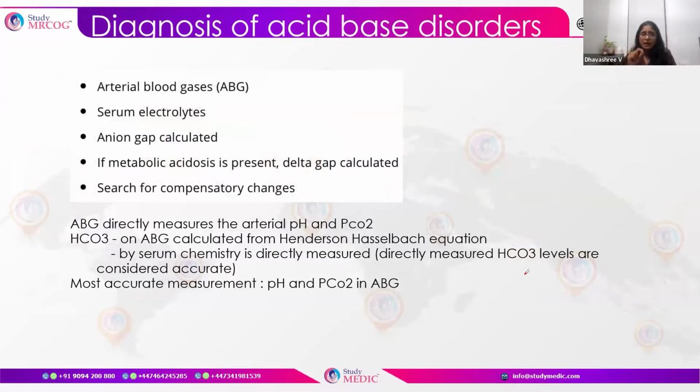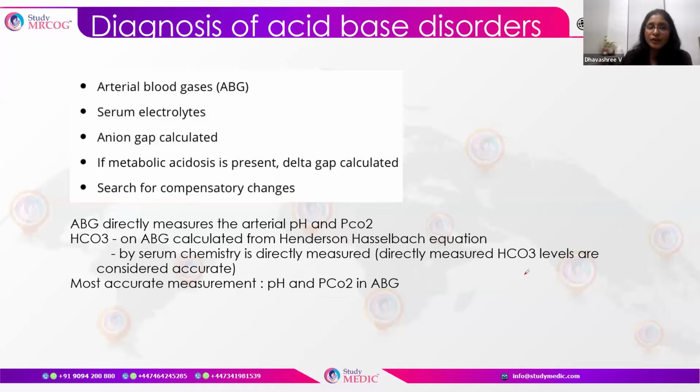If we have an anion gap and it is a metabolic acidosis, then we calculate the delta gap. This anion gap is most useful in metabolic acidosis, but we can calculate it in other acid-base disorders also. And we have to look for the compensatory changes.